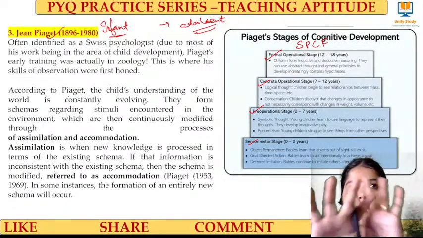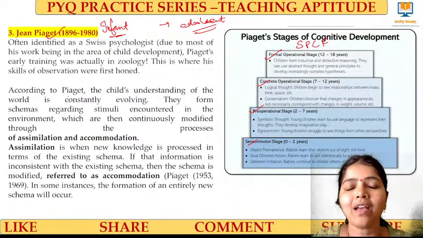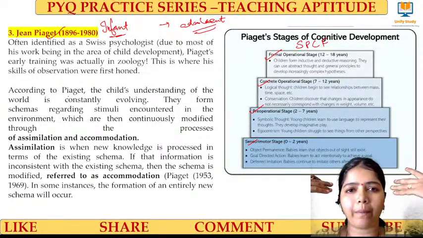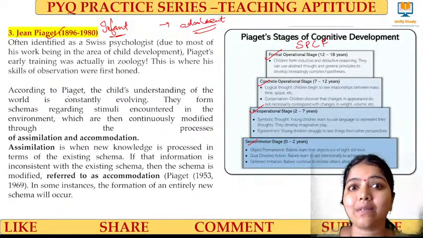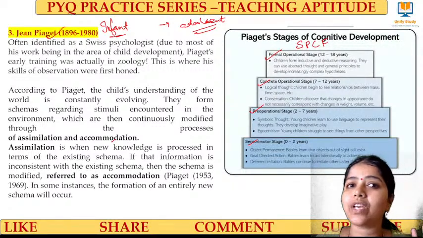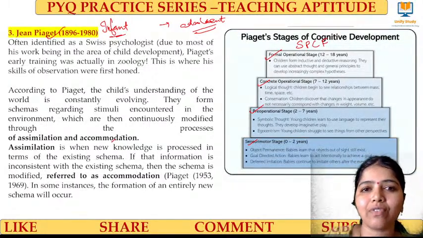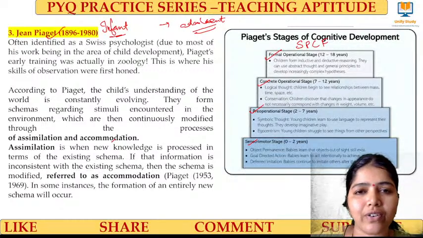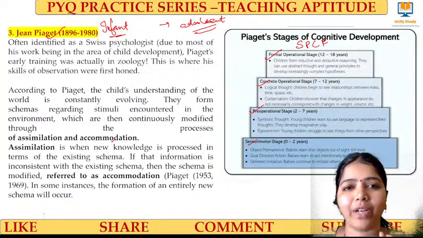When you look at something, that whole instance will be stored in your memory. That is schema. Imagine that you are a child, the very first time you are looking at a train. That will be stored in your memory. That is schema, right? That storing we call assimilation. And accommodation: when you go abroad somewhere, there you see jet trains. Already in our mind are the trains that we look at in India, right? But when we look at the different kinds of foreign jet trains, we get new knowledge about a train, and that we call accommodation, right?